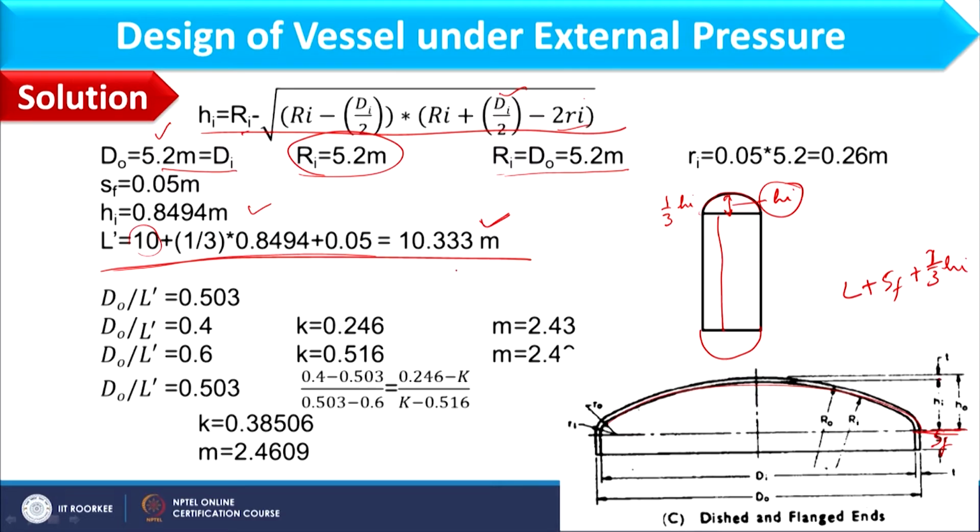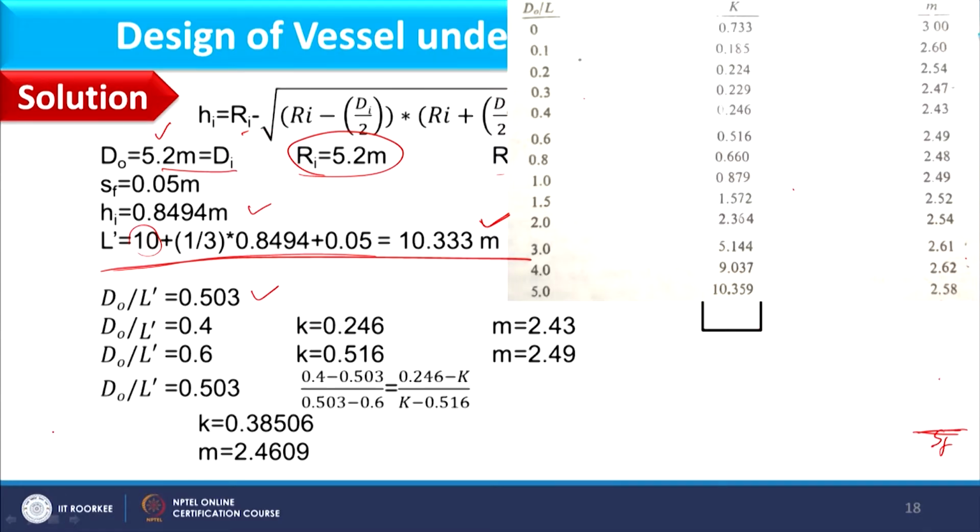Considering these two values, we can find out DO by L dash, which comes at 0.503. And if you remember this table 8.2 in the book given by B.C. Bhattacharya, here DO by L dash is 0.503, which is falling in this region. It means I have to interpolate between 0.4 and 0.6 to obtain value of K and M at 0.503.